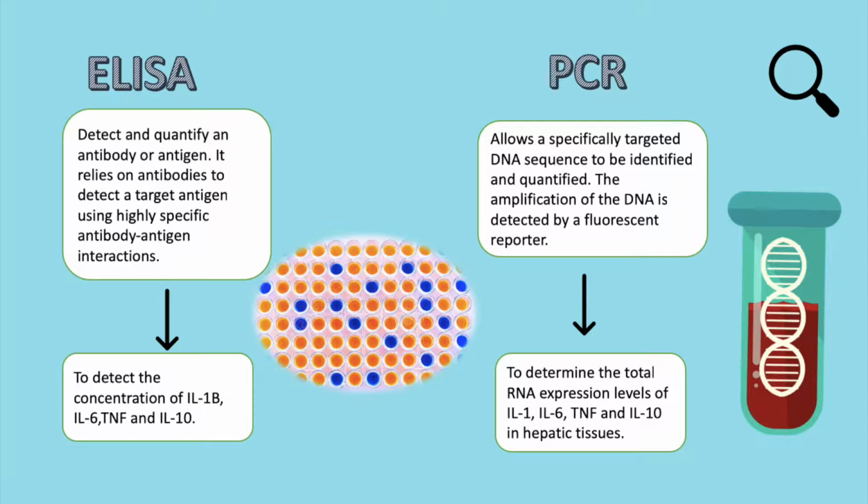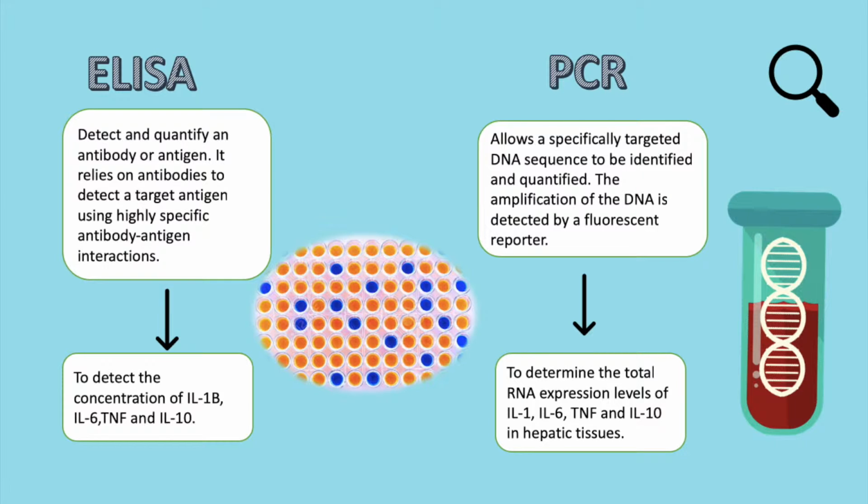ELISA is an assay technique used to detect and quantify an antibody or antigen. It relies on antibodies to detect a target antigen using highly specific antibody-antigen interactions. And in this study, it was used to detect concentrations of interleukin-1 beta, interleukin-6, tumoral necrosis factor, and interleukin-10.